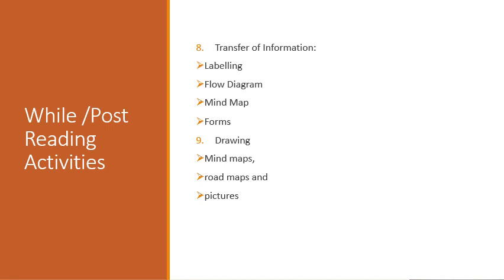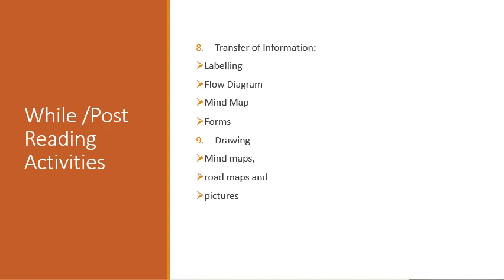The next activity is the transfer of information. Transfer of information means transferring from the text to a form of a chart or some kind of a diagram, right? So that can be labeling, flow diagram, mind map, or the forms. We have discussed the forms and mind maps in listening as well. Same is the case over here.